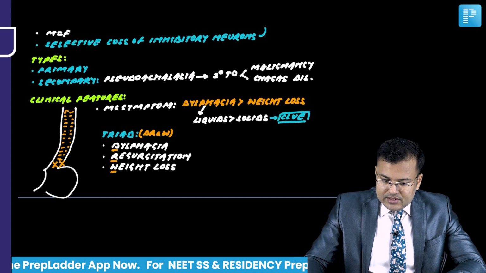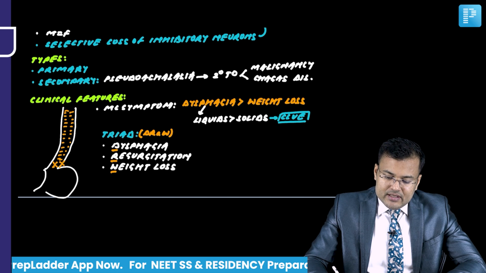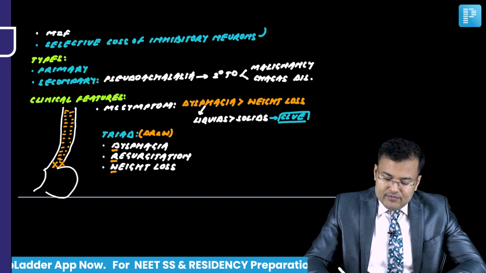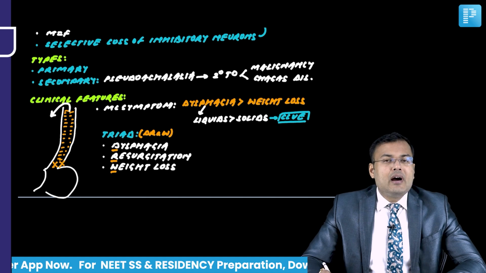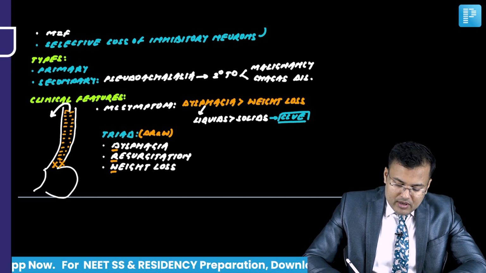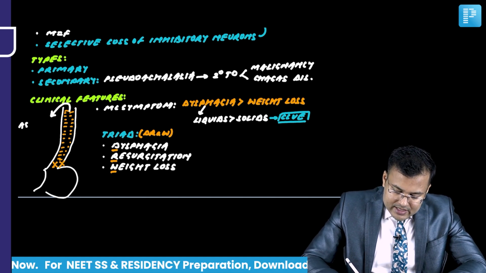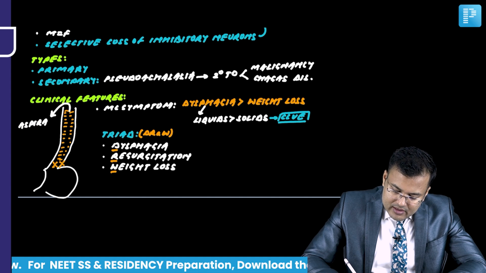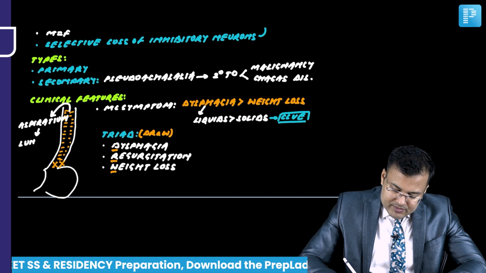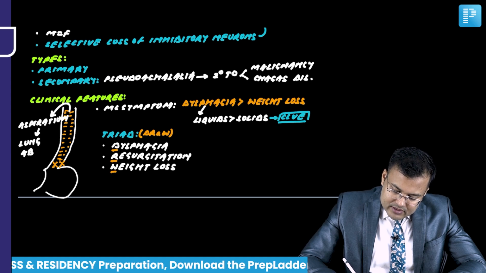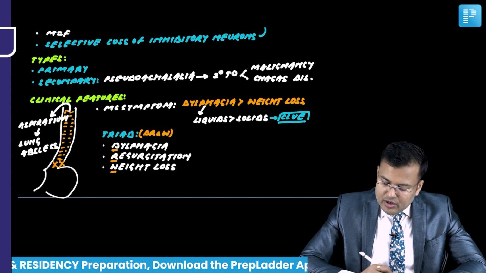Now see the complications. We discussed that since there is collection of food and fluid in the esophagus, these patients have a high risk of aspiration. Clear? And because of this aspiration, there is pneumonitis. And because of pneumonitis, ultimately what does the patient develop? Lung abscess. Clear?